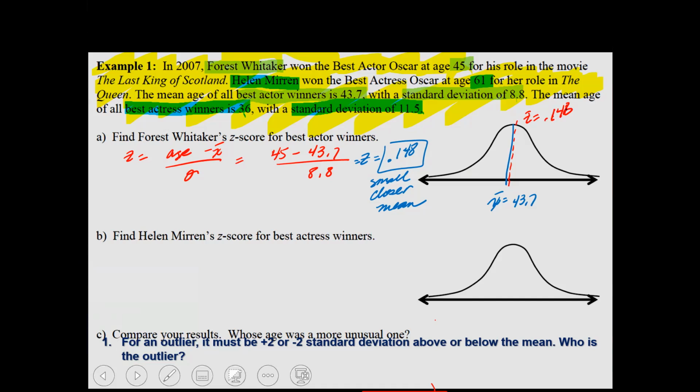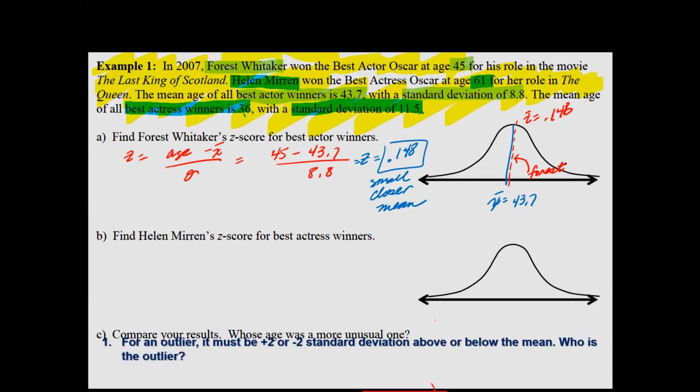So what does that mean? That means Forest Whitaker is pretty close to most of the men that actually won an Oscar at 43.7 years of age, which is the average. He is just a little bit older than them, but not by much because the Z-score is relatively small. It's 0.148. It's almost 1/10 of the entire thing.